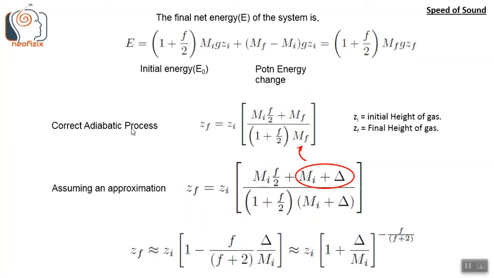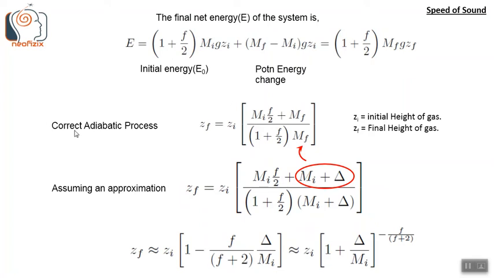So for the correct adiabatic process, the full accurate way in which we can know the volume change is using this equation. Zf equals Zi into Mi f by 2 plus Mf, divided by 1 plus f by 2 Mf. Here again f is the degrees of freedom, and Mf is the final mass. So Zi is the initial height of the gas and Zf is the final height of the gas.